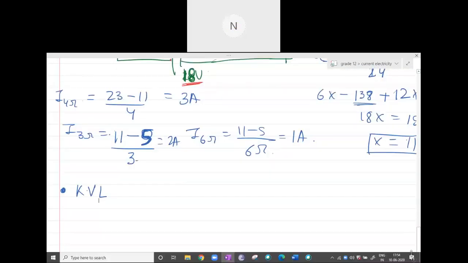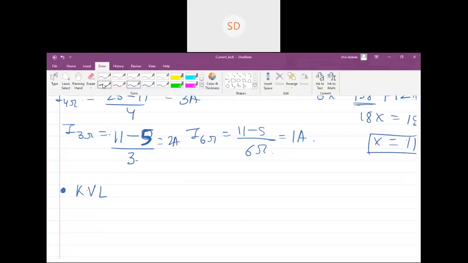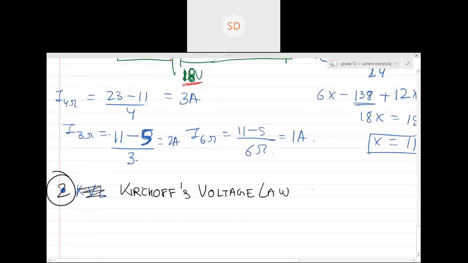So, Kirchhoff's current law, the first point. The second point is Kirchhoff's voltage law, also called Kirchhoff's loop law.